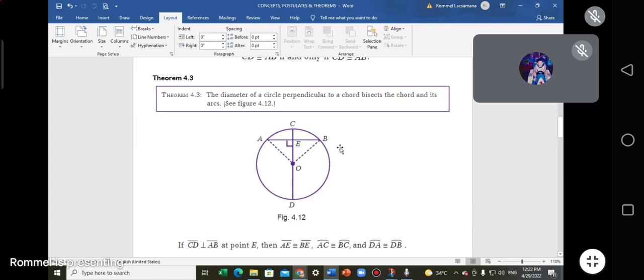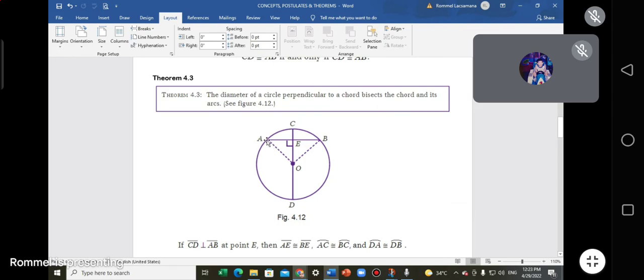It is perpendicular because of this one, like the letter L here, and it says that it's 90 degrees. So therefore, the angle here is 90, and this side also, and this one. 90 lahat yan. Okay. But what makes it, in that line, bisect?